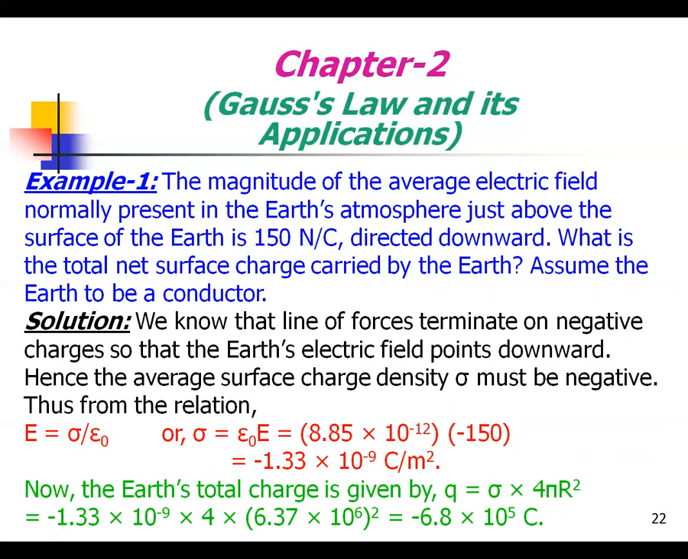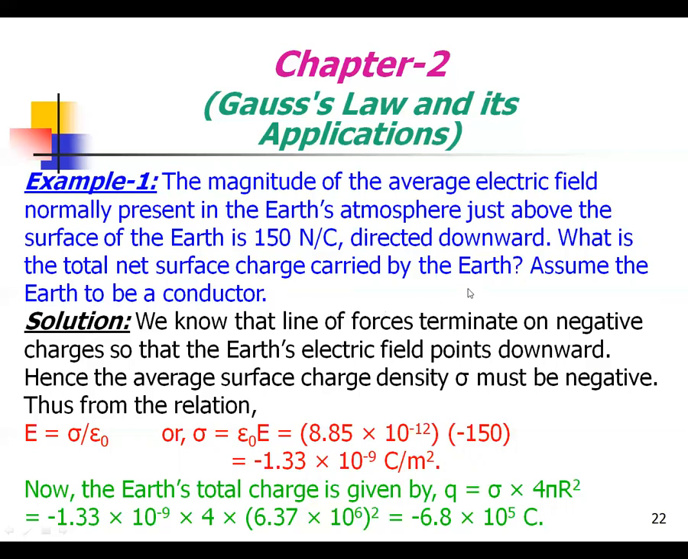Now we can move to applications in which we see different examples by solving problems. In the first example, the magnitude of the average electric field normally present in the atmosphere just above the surface of the earth is 150 Newton per Coulomb, directed downwards. What is the total net surface charge carried by the earth? Assume the earth to be a conductor.